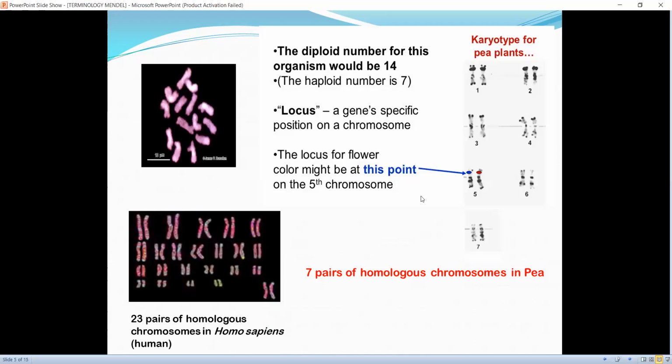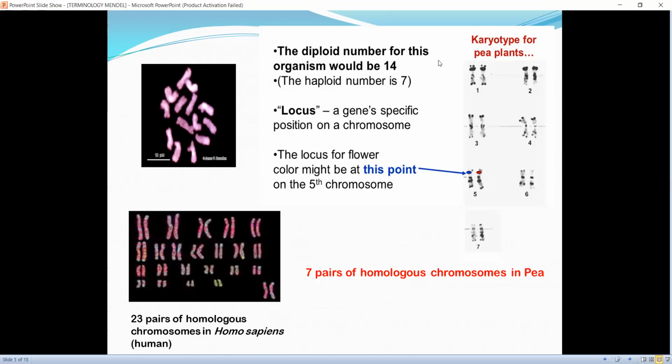Now, this slide shows the chromosome complement of pea, which is 2n equals 14, and this has 7 pairs of homologous chromosomes.